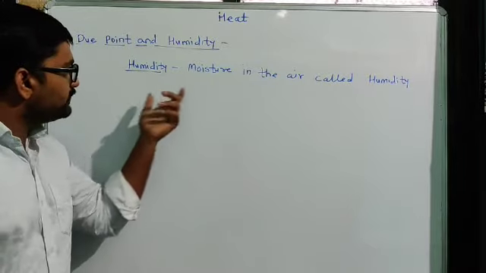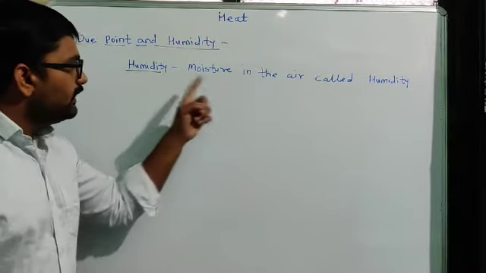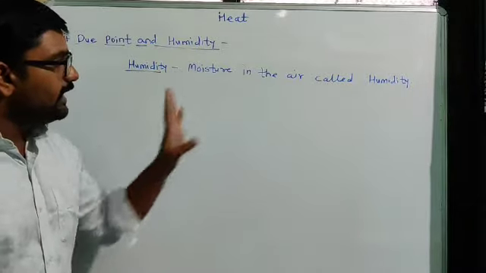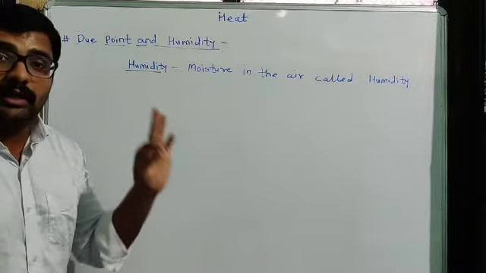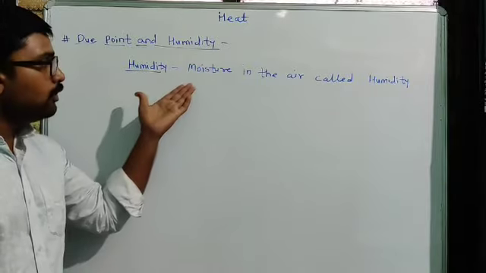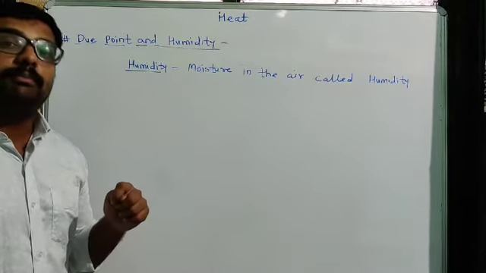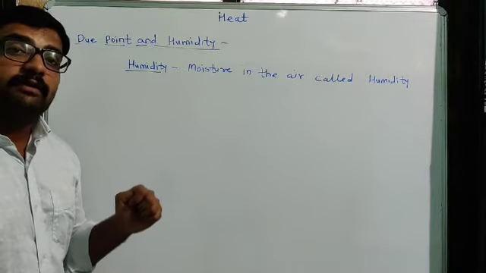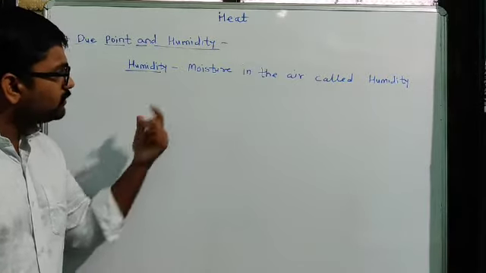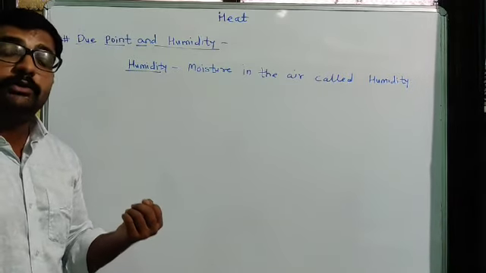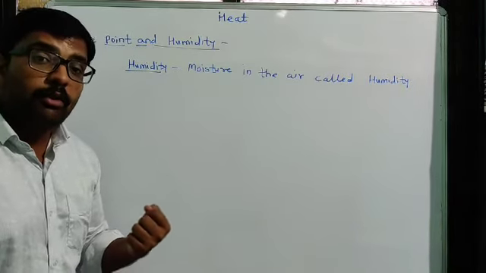So what is that? The moisture in the air is simply called humidity. And we know moisture means simply water vapors are present in our surrounding environment. Why are these water vapors present in the surrounding environment? We know that is due to the evaporation of water.